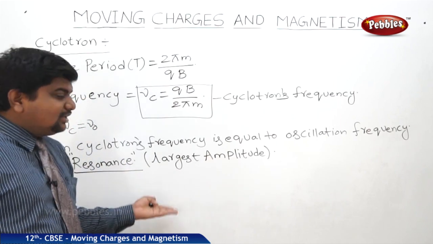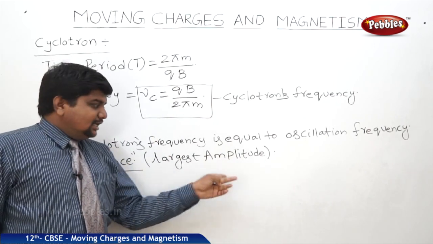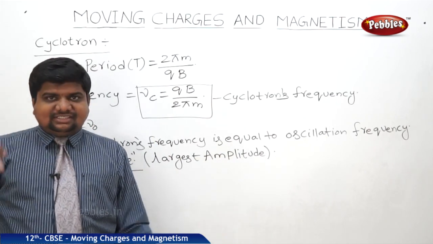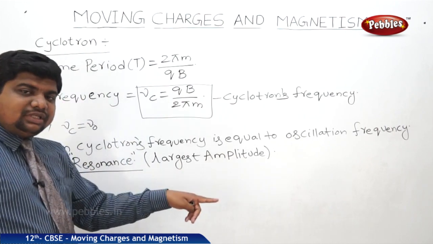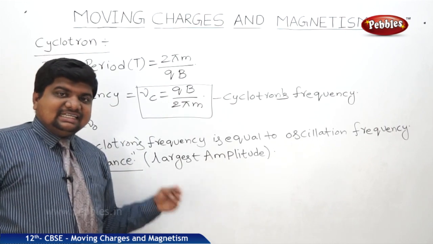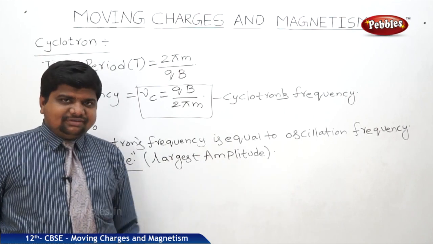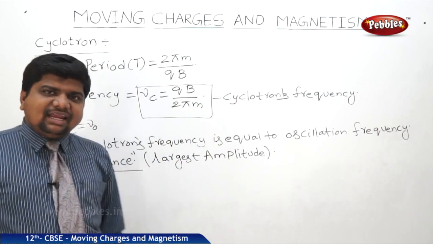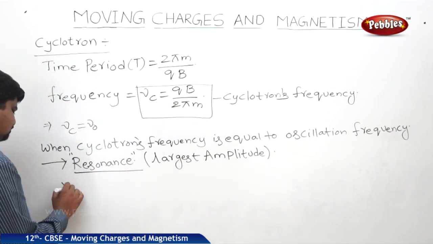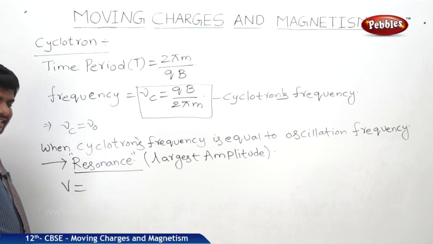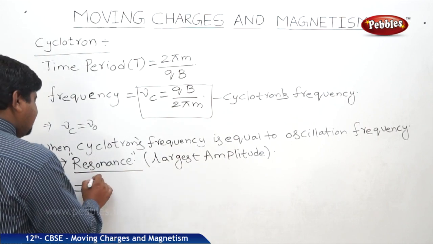Amplitude is nothing but the largest displacement. And here the amplitude is also largest. So this leads to the velocity increase, or increase in the velocity, not the change in velocity. We can say it as increase in the velocity. So this concept leads to velocity change. So the velocity expression is